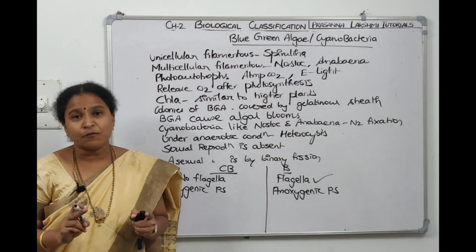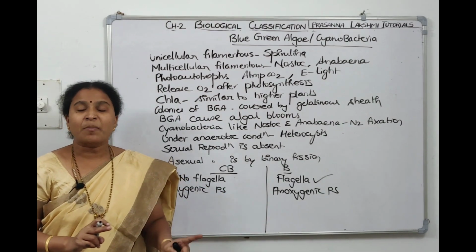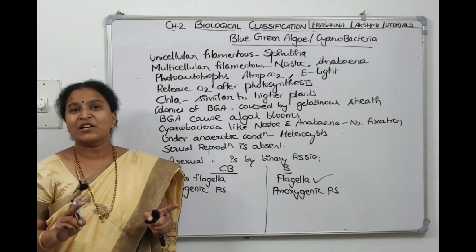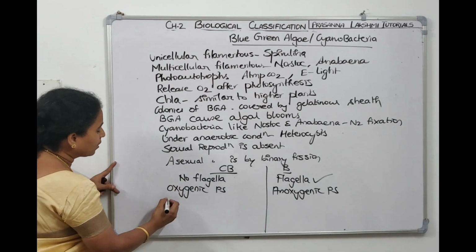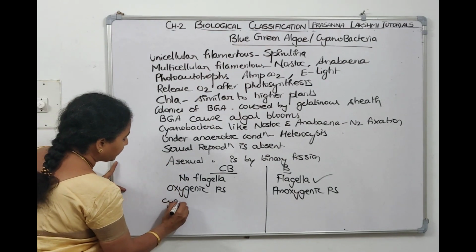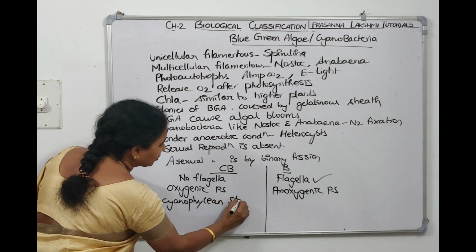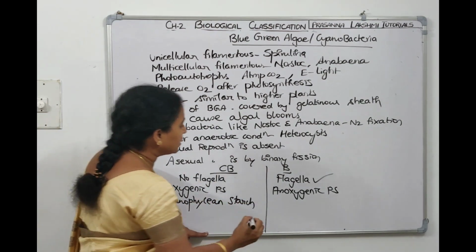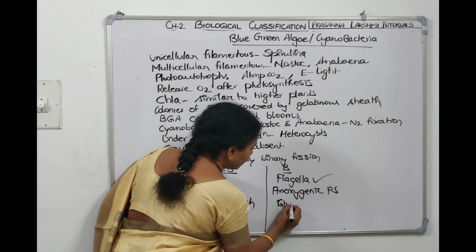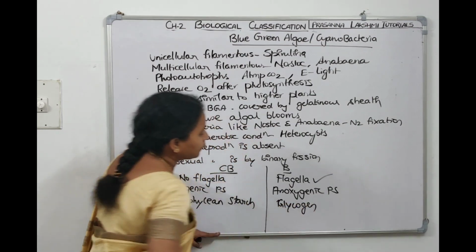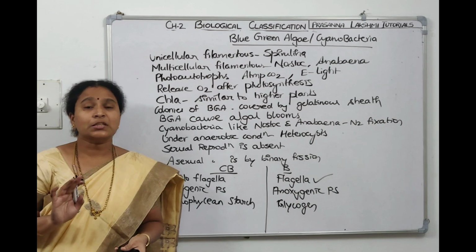In bacteria, the reserve food material is glycogen. In Cyanobacteria, the reserve food material is starch, Cyanophycean starch. This is one more difference.